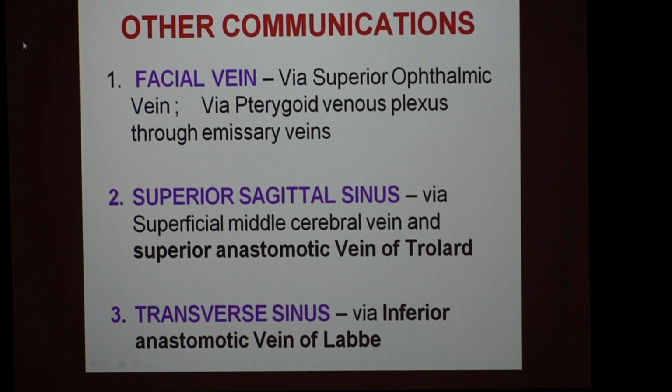A few other communications: it communicates with the facial vein via the superior ophthalmic vein or the pterygoid venous plexus; with the superior sagittal sinus via the superior anastomotic vein of Trolard, which is a tributary of the superficial middle cerebral vein; and with the transverse sinus via the inferior anastomotic vein of Labbé. These two are one-liners: the superior anastomotic vein of Trolard and the inferior anastomotic vein of Labbé.